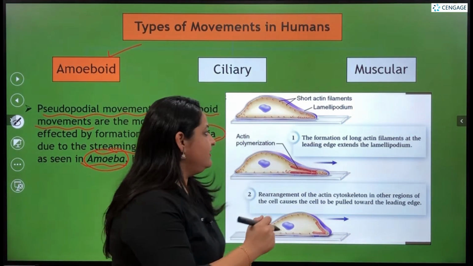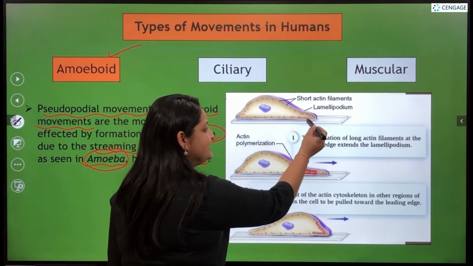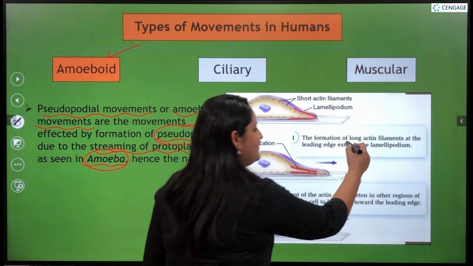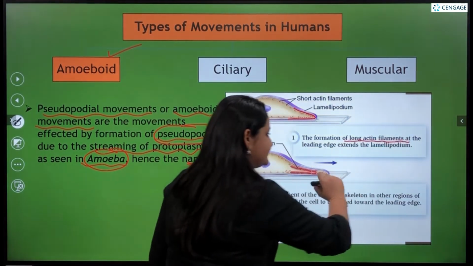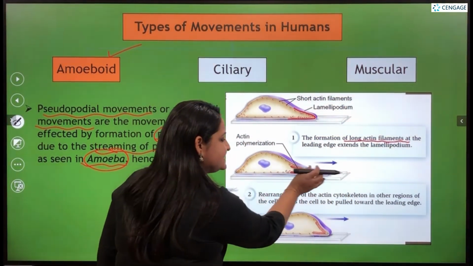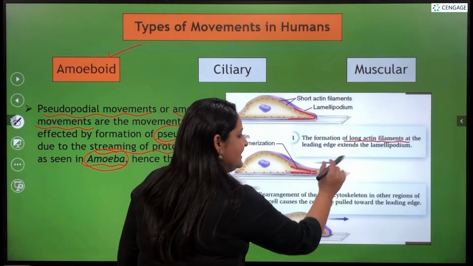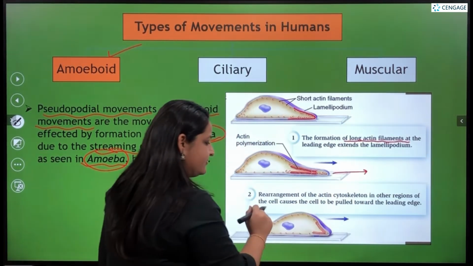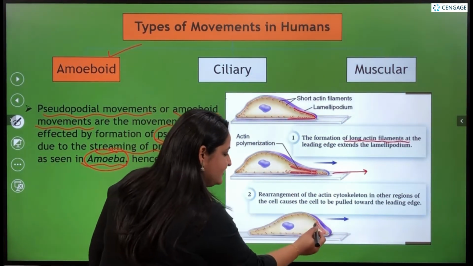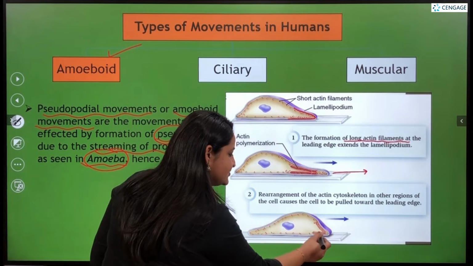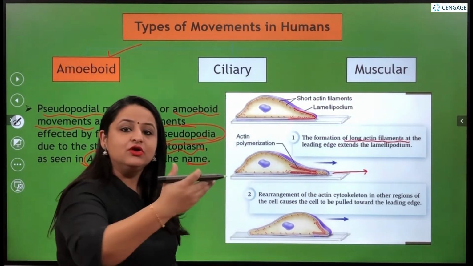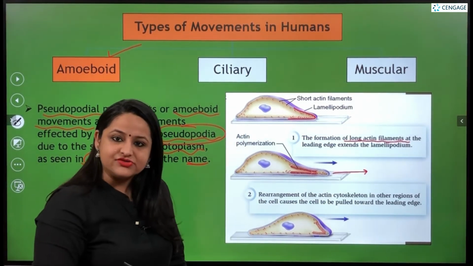We can look over here. Here we can see at this particular region the protoplasm is going to concentrate along with the help of some long actin filaments. These are going to cause the extension of this lamellipodium towards one direction. Then further, the rearrangement of these actin filaments is going to take place and this is going to pull the later half of the cell towards the moving direction.